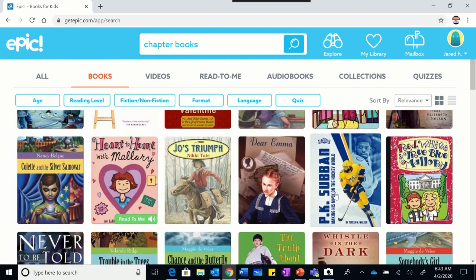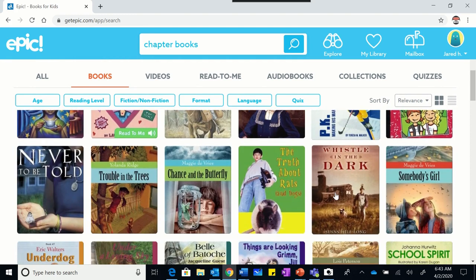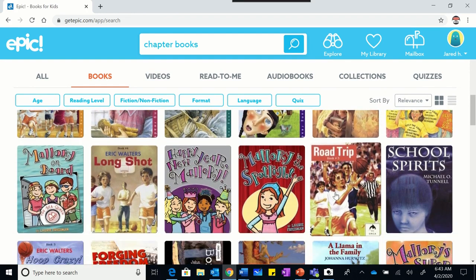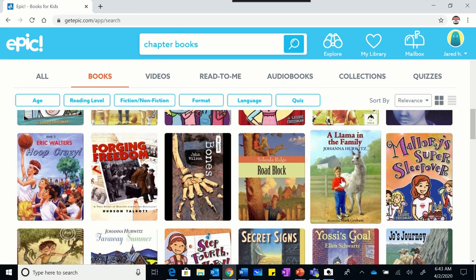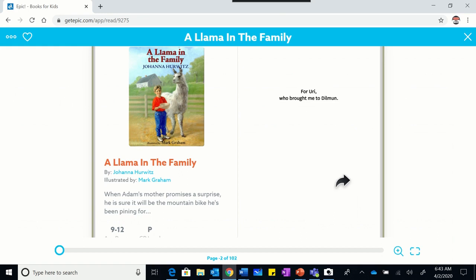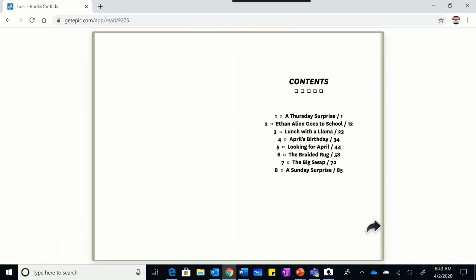I'd really like you to take the time. I'm giving you 30 minutes to build your library. Look at a book. If the cover catches your attention, open it up. Like, this looks like a stupid book to me. I'm going to click on it because I think llamas are pretty cool. And how do I judge this book? Well, I'm going to just start reading it.